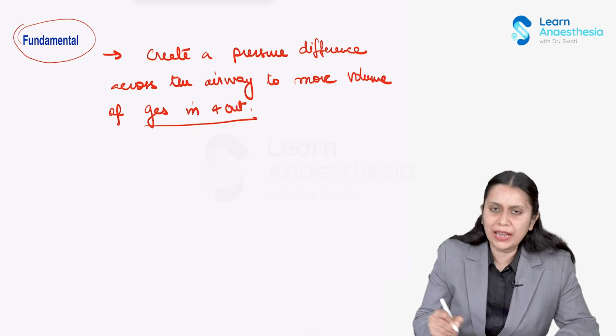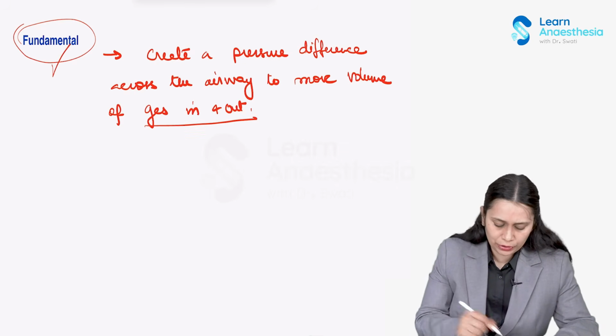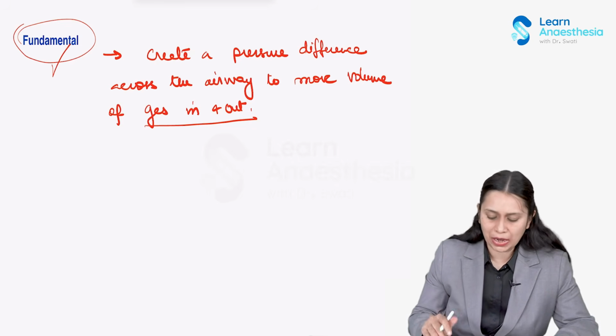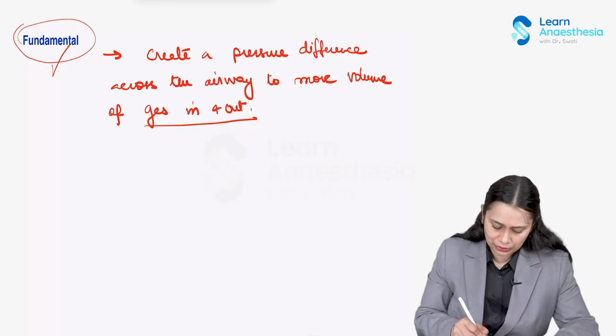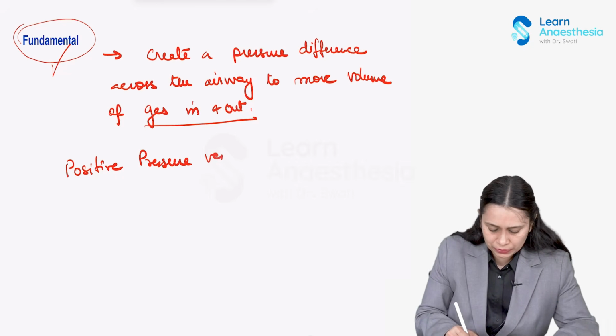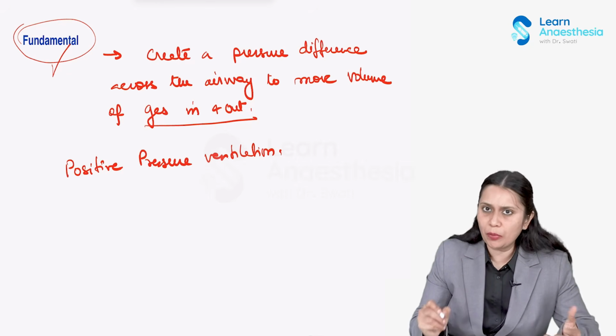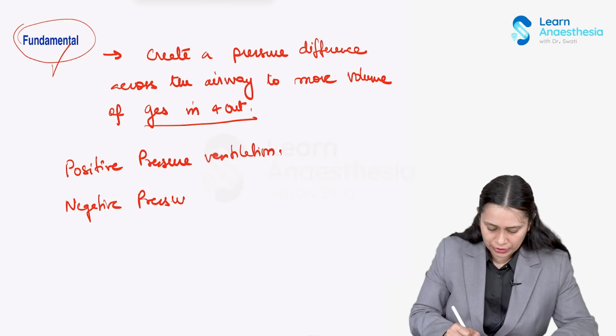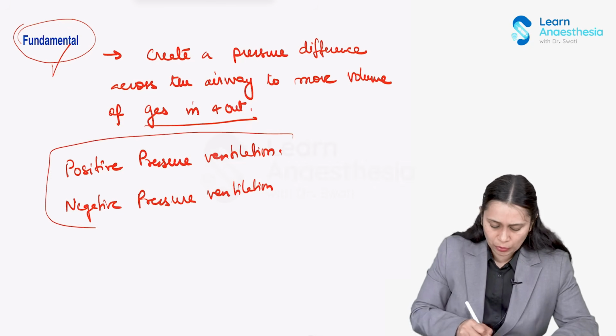To move volume of gas in and out, we have to create a pressure difference, and this can be created by two different means: positive pressure ventilation, by giving a positive pressure, and negative pressure ventilation. So we'll talk about both of them.